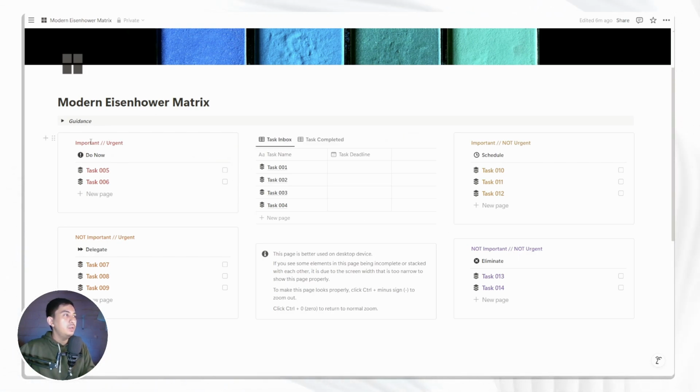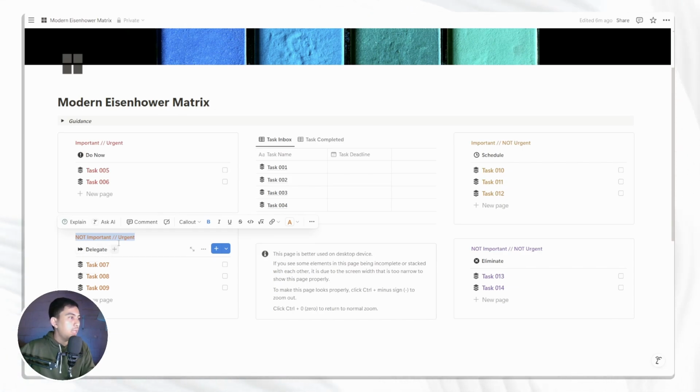So in the matrix, we have this box for everything that is important and urgent, and the suggested step for this kind of task is to do it immediately. And you will see all of the tasks related to this priority right here, task 5, task 6, for example. And then the next box is for all of the things that are important but not urgent, then you may want to schedule them for later.